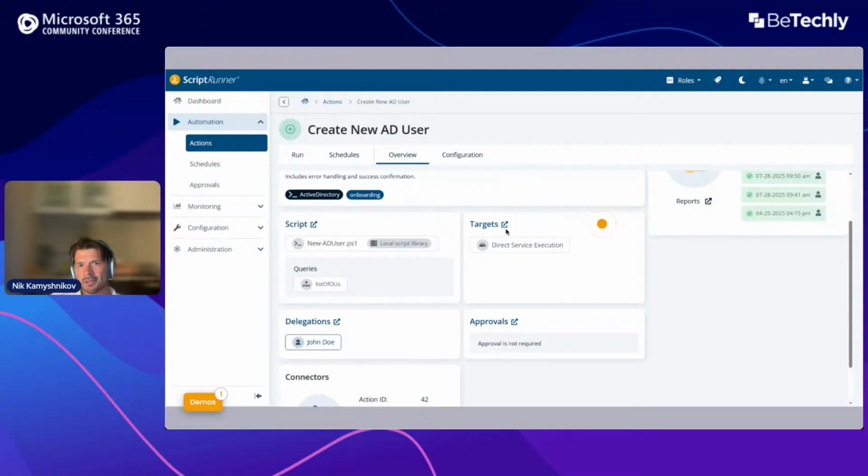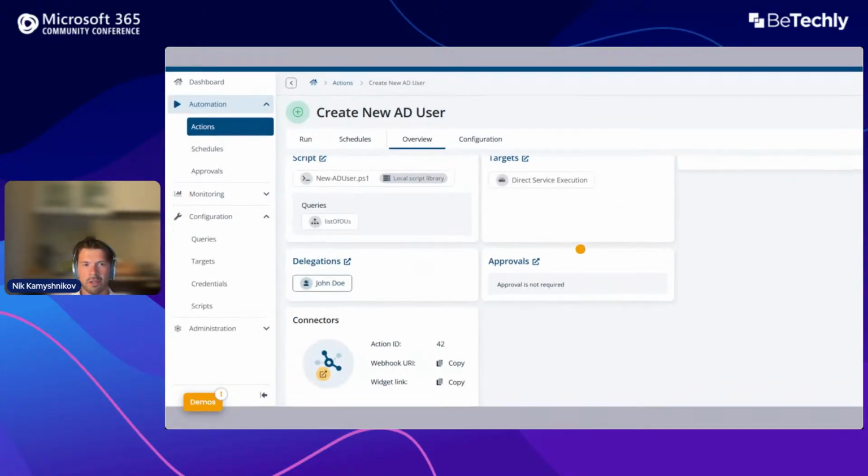The targets are the machines where you're running your script. Delegations: let's say you are an IT admin and you want to delegate this script to a non-IT person from, let's say, the HR or accounting department. This is where you do it. And finally, approvals for critical tasks where you want at least one person to double check whether this execution is okay before starting it.